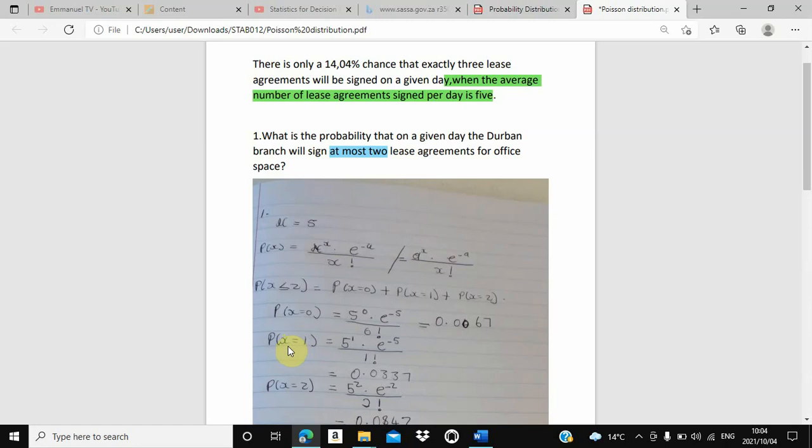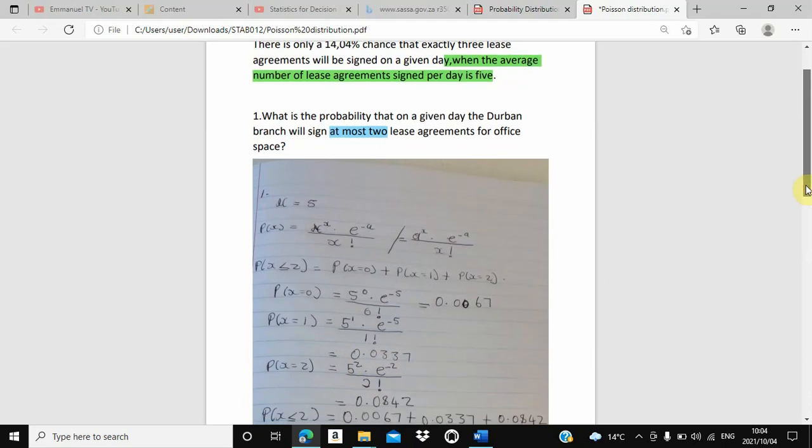Now, what is the probability that x will be equal to 1? Here, 5 exponent 1. Where there is x, you substitute 1, since now we are on 1. That's why we said 5 exponent 1 times e to the exponent minus 5, divided by 1 factorial. Then our answer was 0.0337. Our answer was 0.0337.